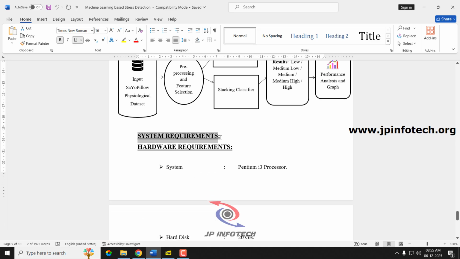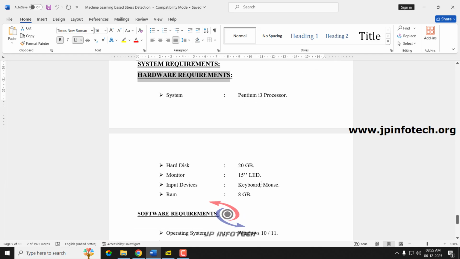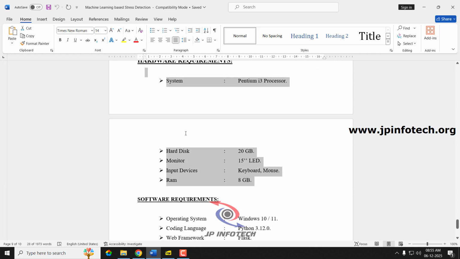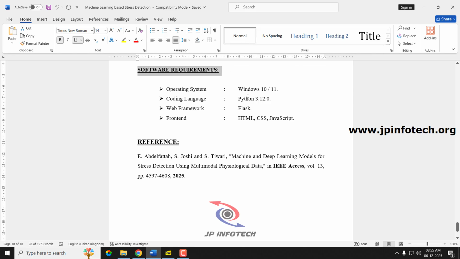And these are the system requirements. This is the minimum hardware requirement for the project. In the software requirements, this project can be executed on Windows 10 or 11. The coding language is Python 3.12.0. The web framework is Flask, and the front end contains HTML, CSS and JavaScript. And this is the IEEE base paper reference.